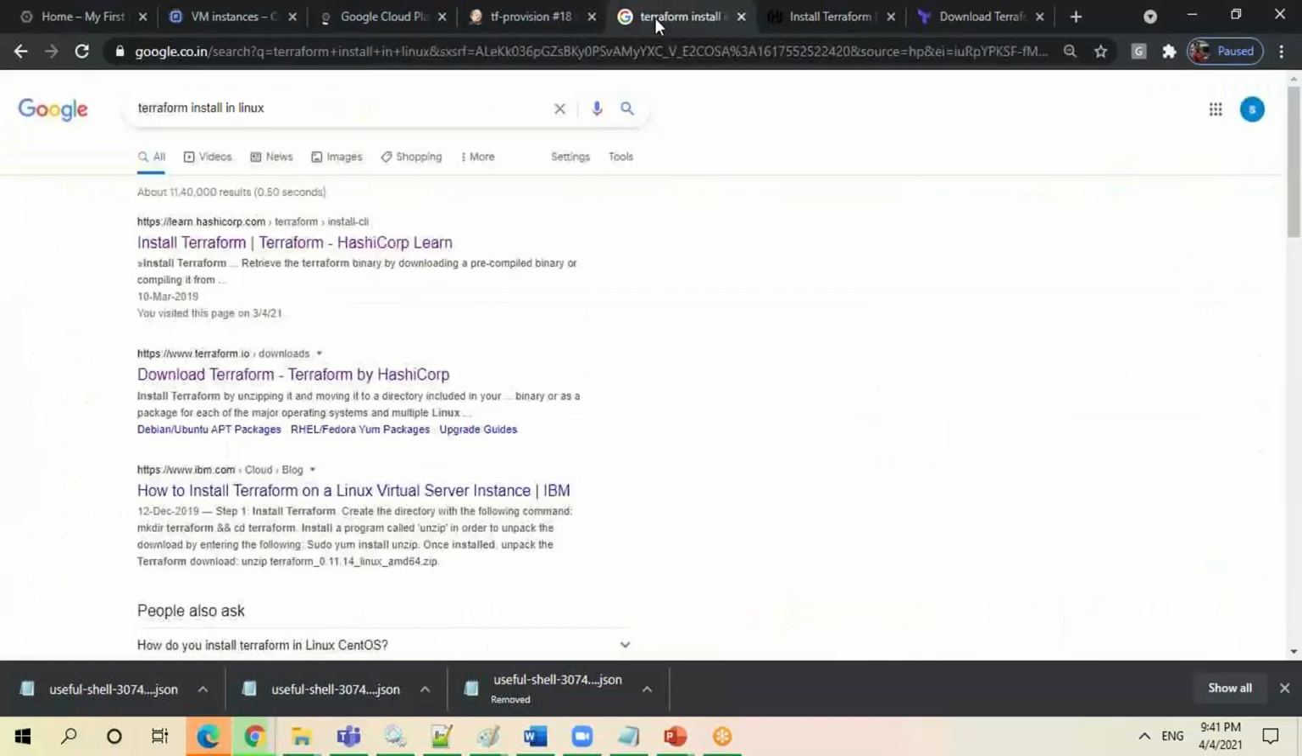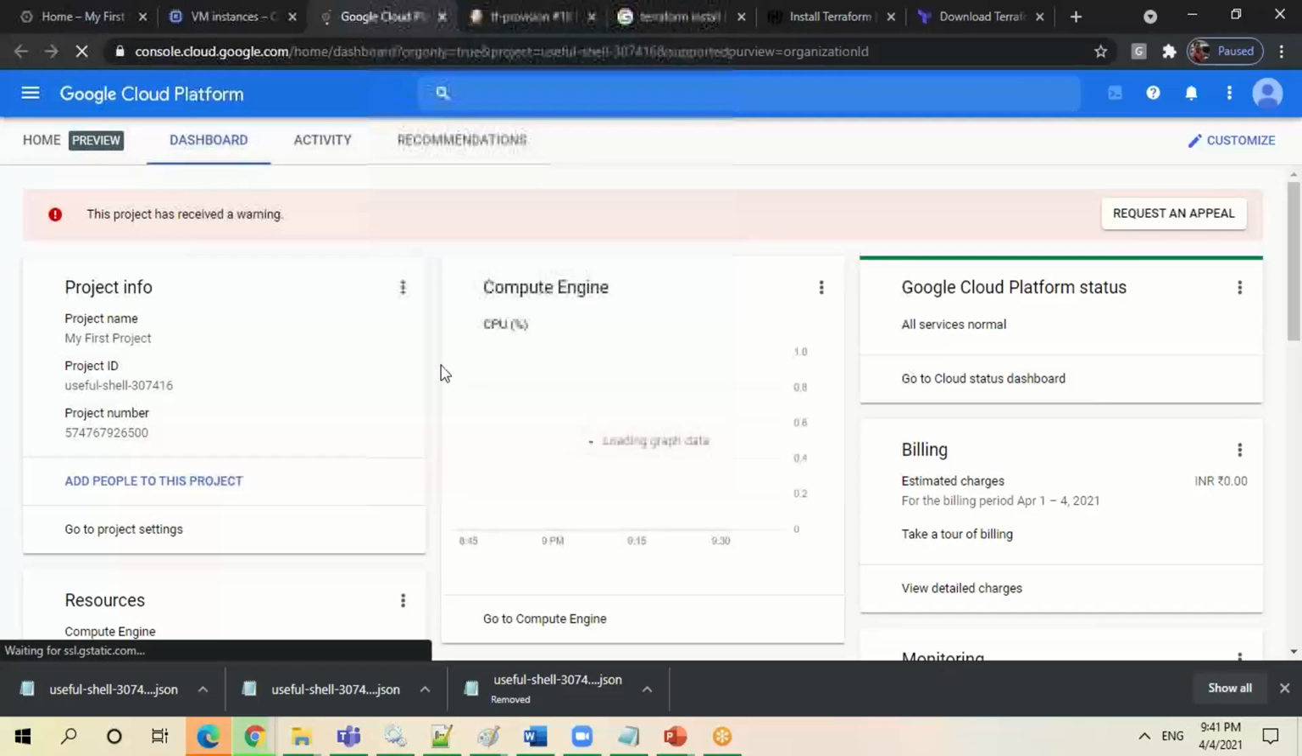Some people might have worked on AWS, and in AWS the approach is very straightforward. You have to give your access key and secret key, and you can go and provision the VMs as required. But if you talk about Google Cloud, there are a little bit of changes here. What you have to do?